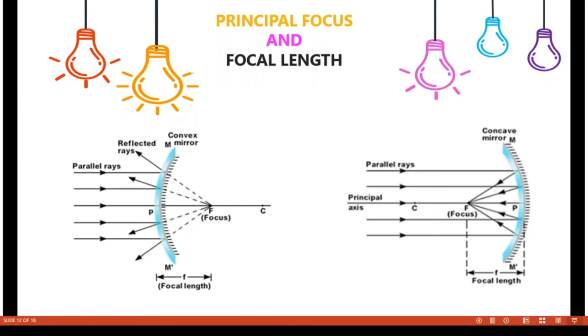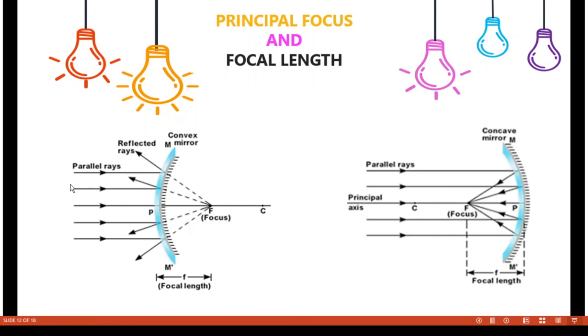You should know that in the case of a concave mirror, the focal length lies in front of the mirror, whereas in the case of a convex mirror, the focal length will lie behind the mirror. Here also the focal length is the distance between the pole and focus, whereas in the case of a convex mirror, the focal length lies behind the mirror.